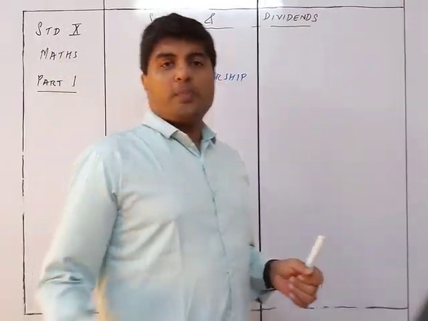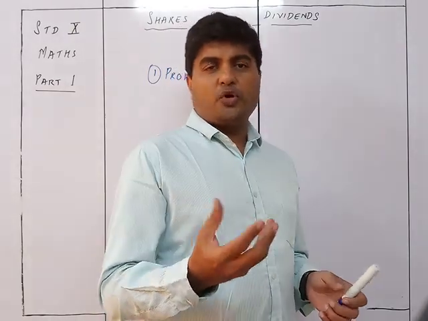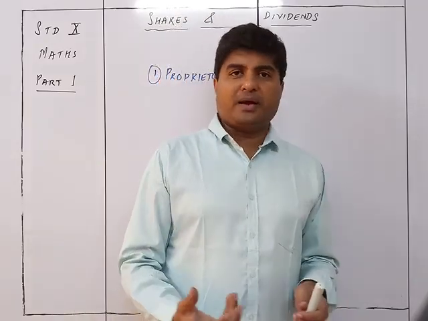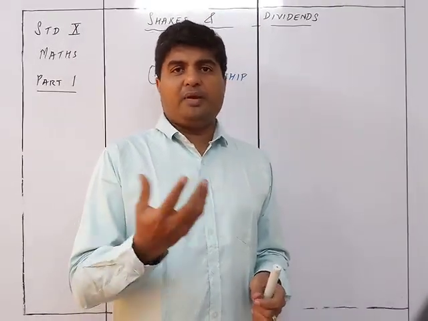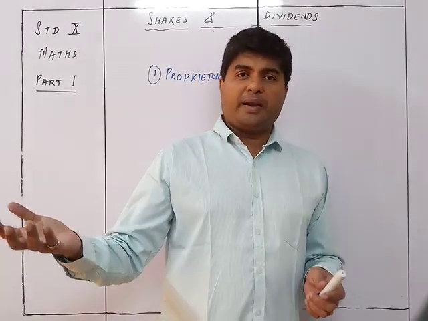When two or more people in a small group, like 5 people or 3 people or 4 people, come together and develop and run a company, one may be doing the finance part, one the marketing part, one the manufacturing part.